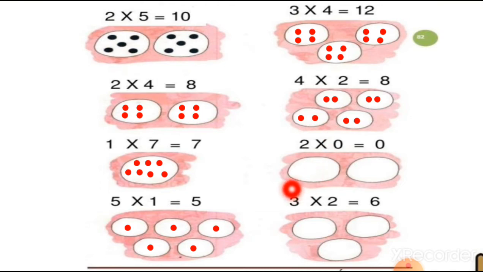Now the next, 3 twos are 6. It means there are 3 groups and we have to put 2 circles in each group. So let's start putting 2 circles, then another 2 circles and another 2 circles. This way we have to complete this worksheet. I hope you enjoy this.